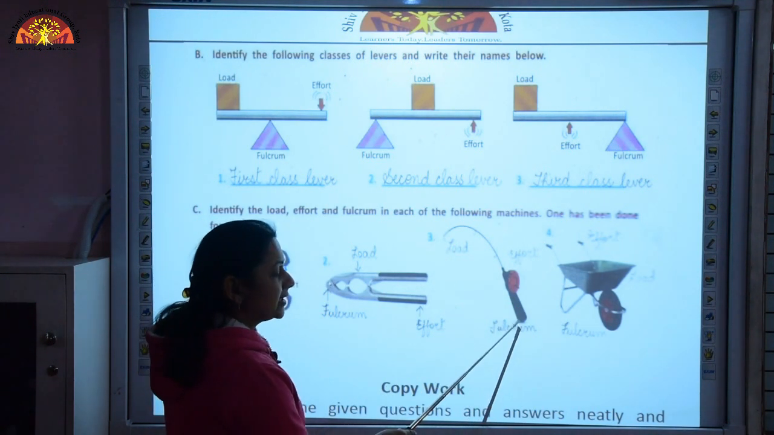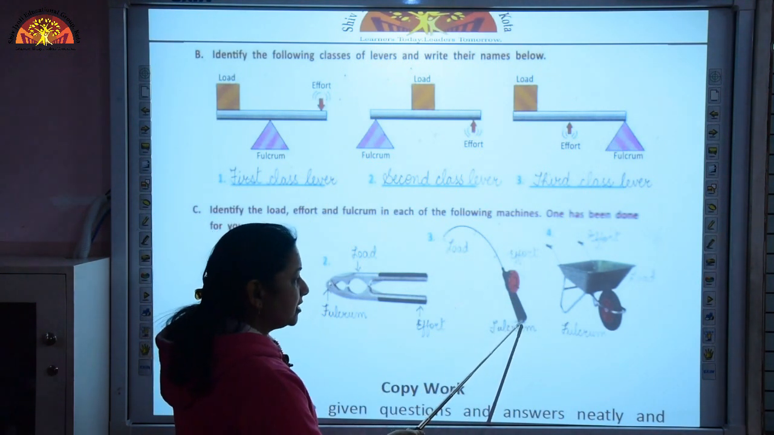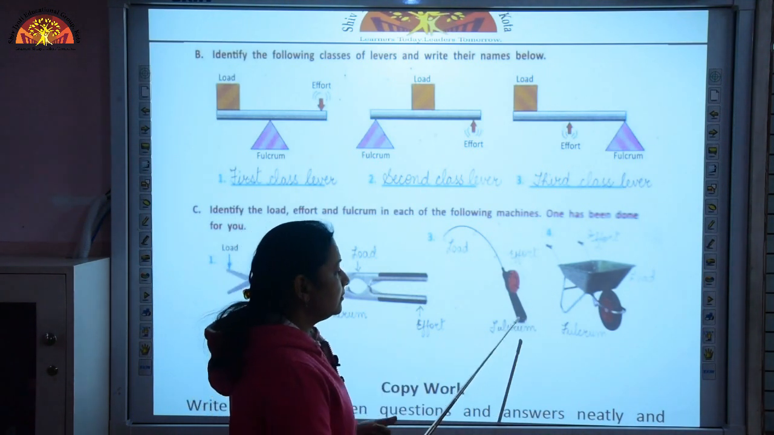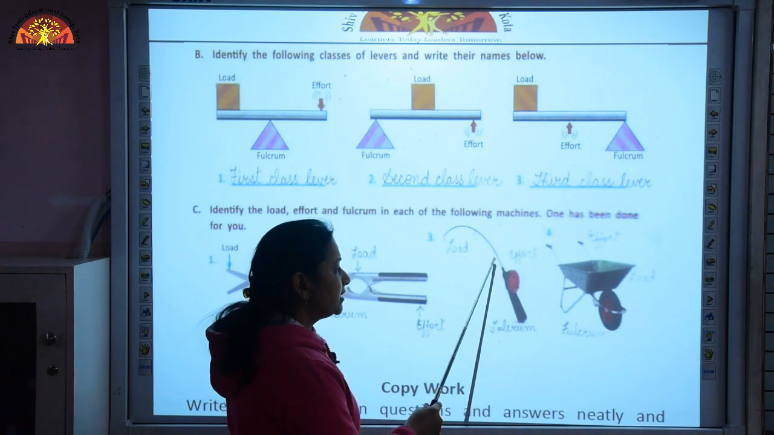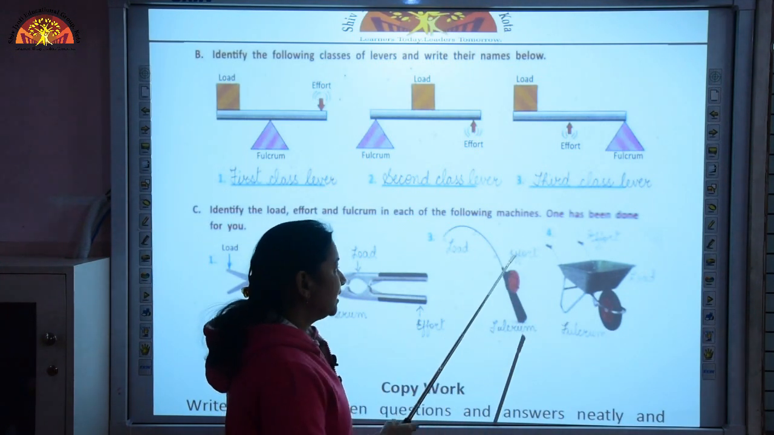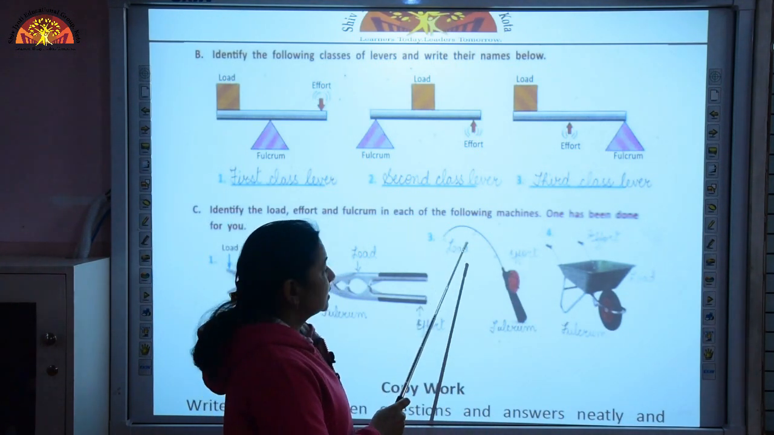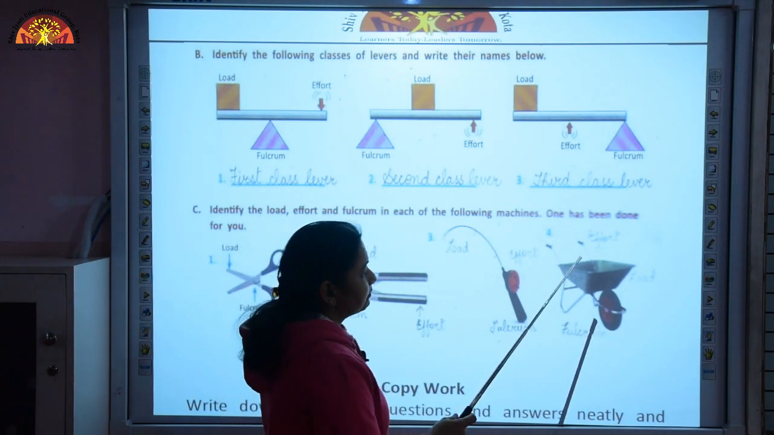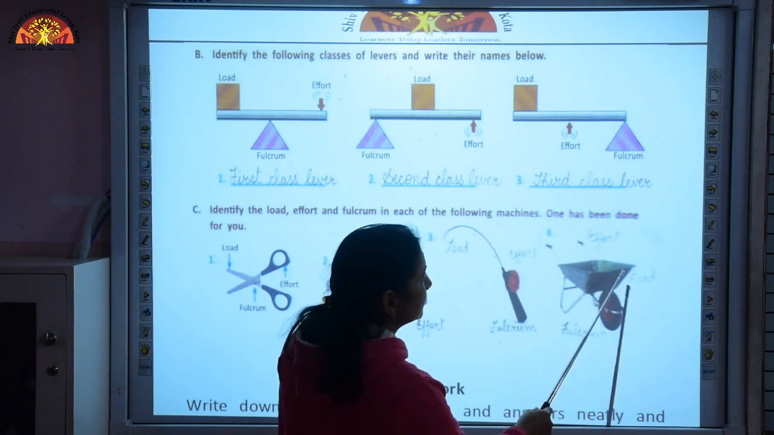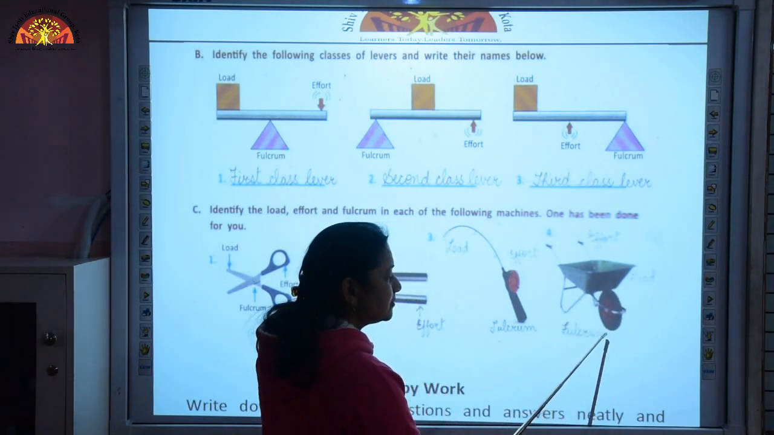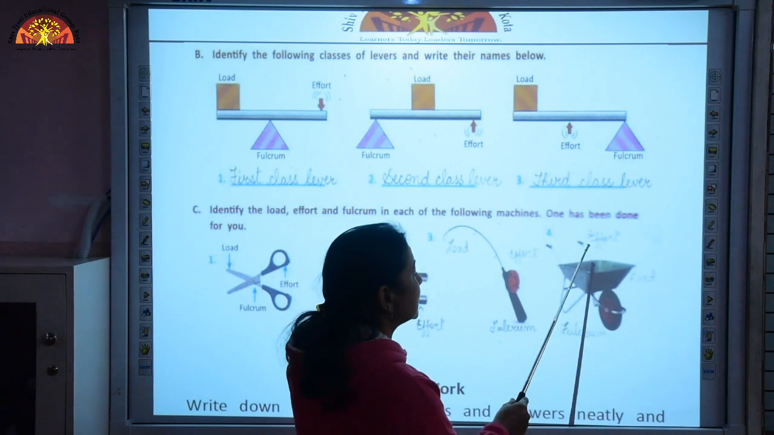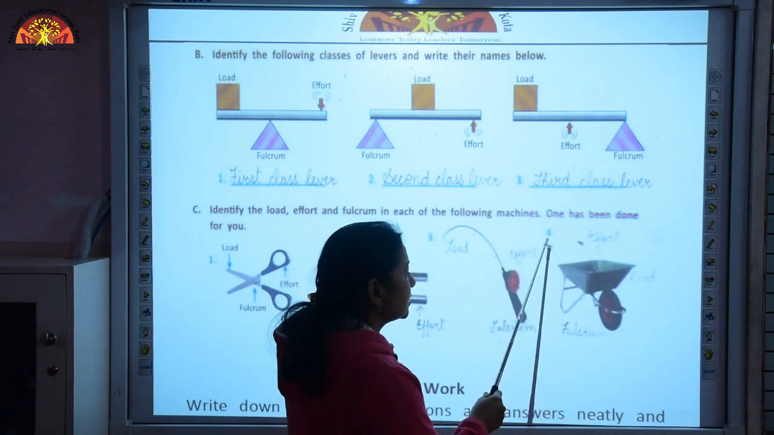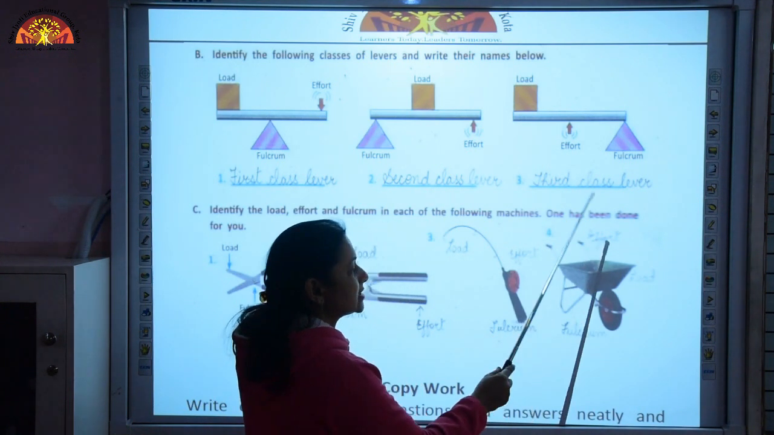This is a fishing rod. In this fulcrum lies at the end point. This end is called the fulcrum because we hold the fishing rod from this end and effort is being applied from the middle and the fish which is caught, that becomes the load, that is the second end of the fishing rod. Then in this we have load at the center, fulcrum is this fixed point where the wheel is attached and the effort is applied from the side next corner, that is this one is the effort.